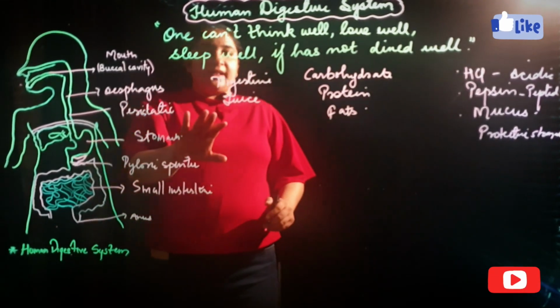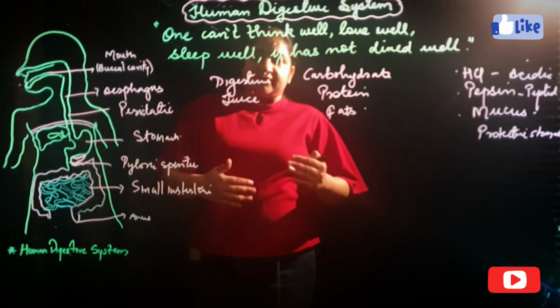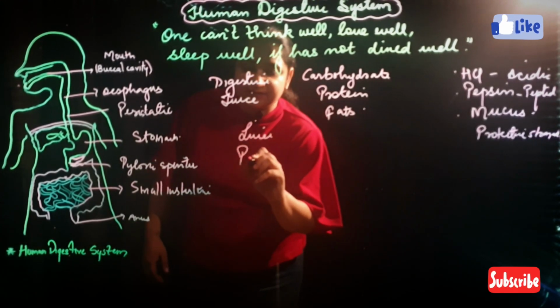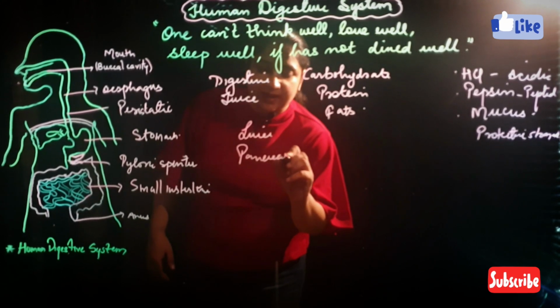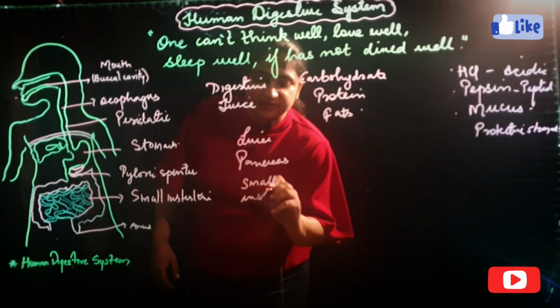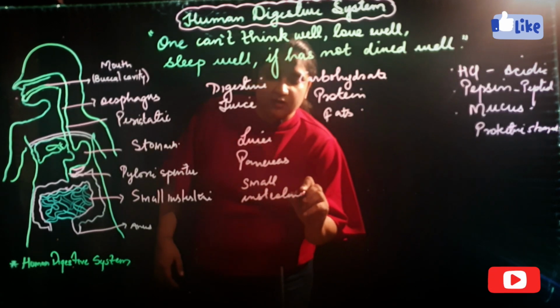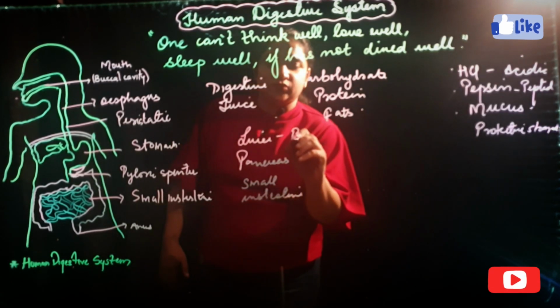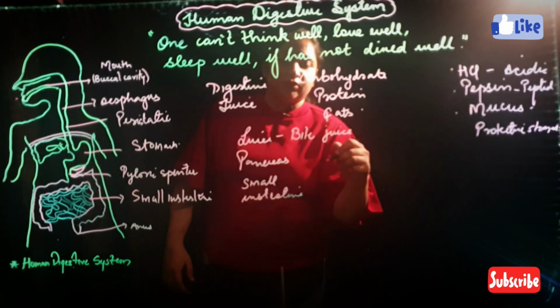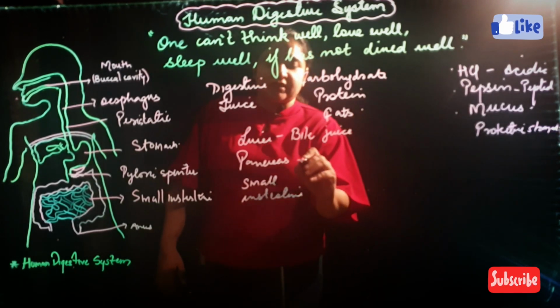Other organs also help the small intestine to digest, like the liver, pancreas, and the small intestine itself. From the liver, bile juice is secreted, which helps in the breakdown of large molecules into small molecules.